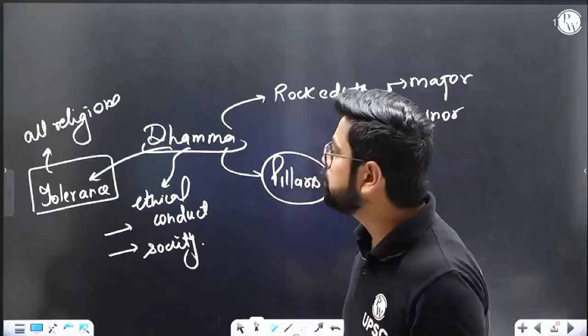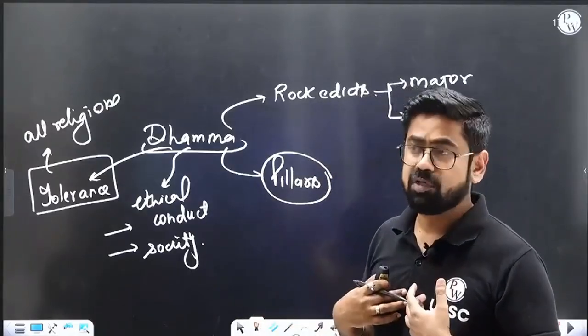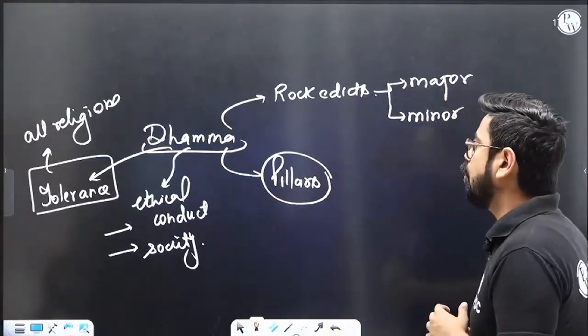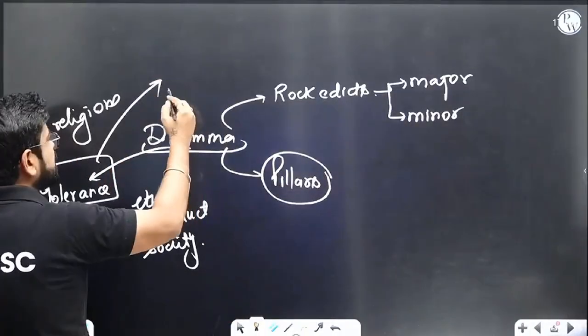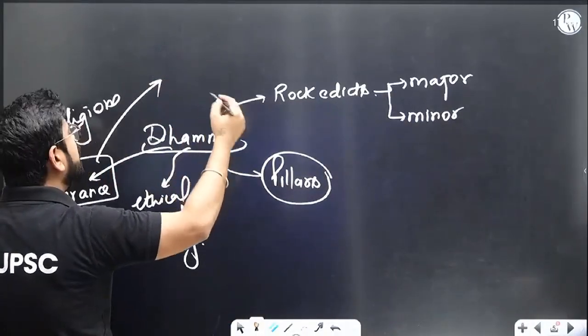Ashoka didn't try to impose Buddhism on everyone. It was not like that, that the king is following Buddhism, so now everybody should follow Buddhism. No, that was not the case. In fact, one more element of tolerance we realized is that he was also very tolerant when it comes to language.